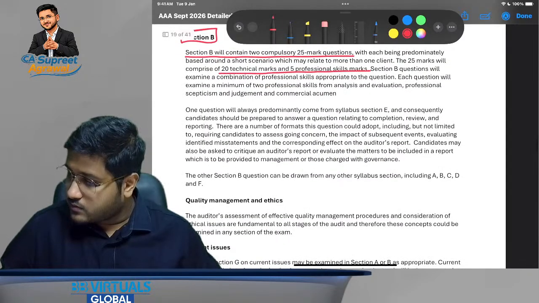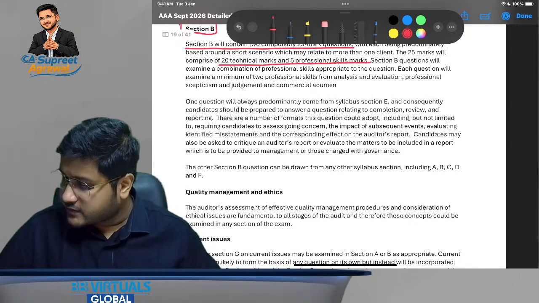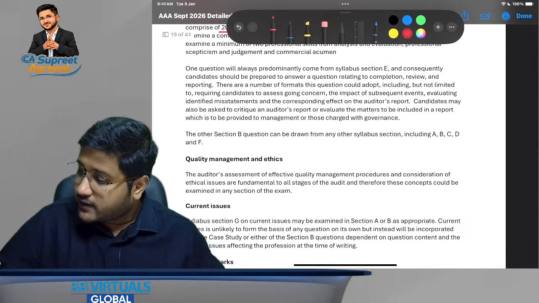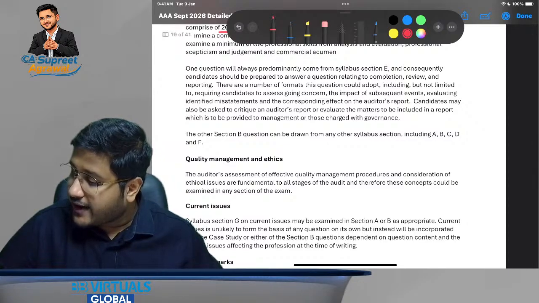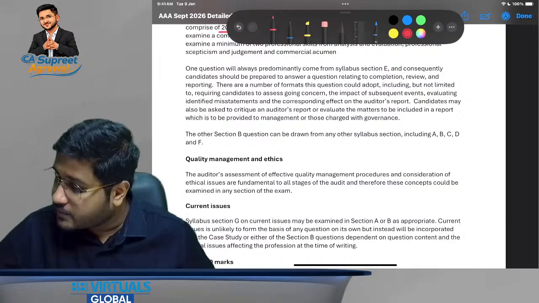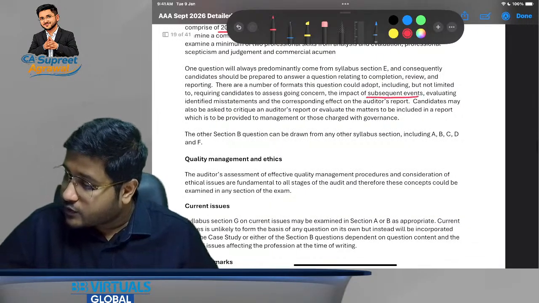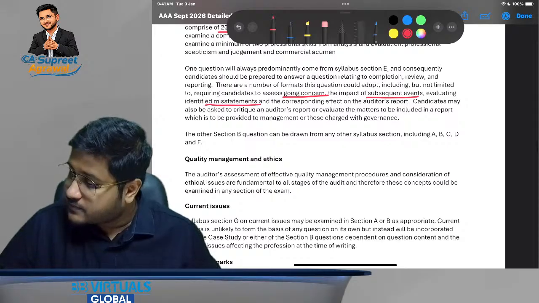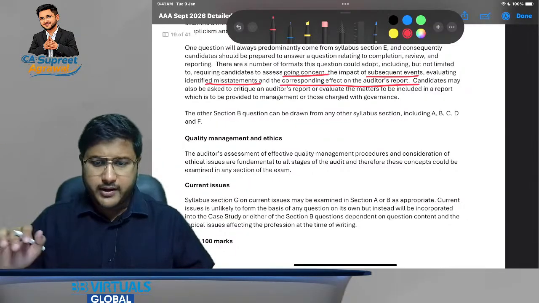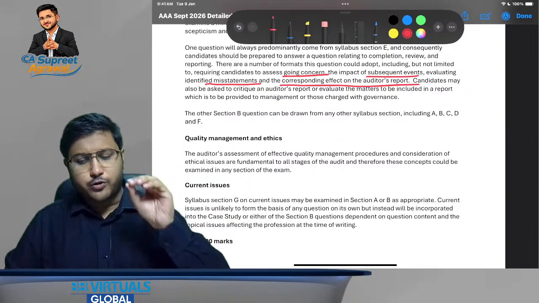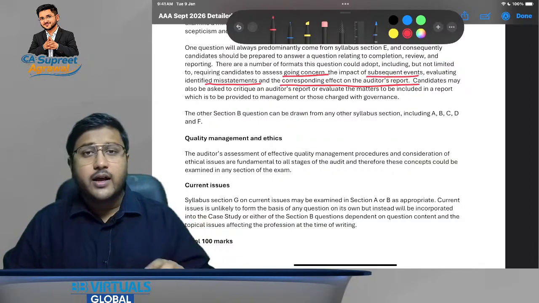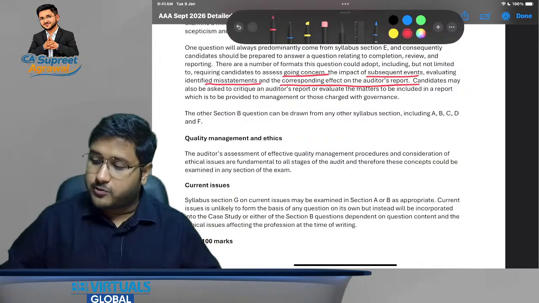Now this will also have professional skills. Then the other section B question can be drawn from any other syllabus section. So the first question could be drawn from what? It could be drawn from subsequent events, going concern, misstatements, the corresponding effect on the auditor's report, all of that. And others could be drawn from anywhere, because planning we have already covered as part of a section A question. So generally a planning question is not asked as part of section B, but any other part of the syllabus, say money laundering, could also be asked over here.